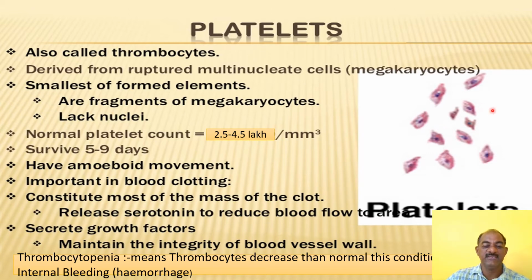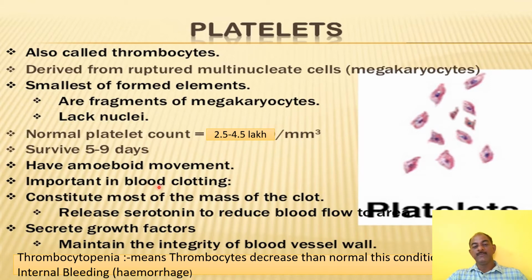They are always seen in the form of granules. The normal platelet count is 2.5 to 4.5 lakh per cubic millimeter. They survive 5 to 9 days, in some books 5 to 11 days. They have amoeboid movement and play an important role in blood clotting.